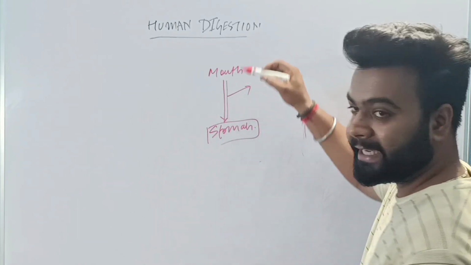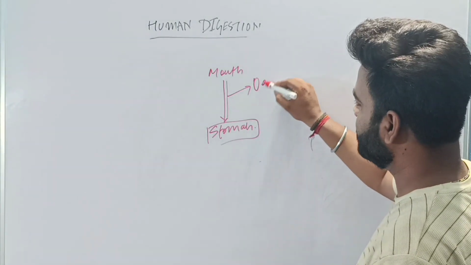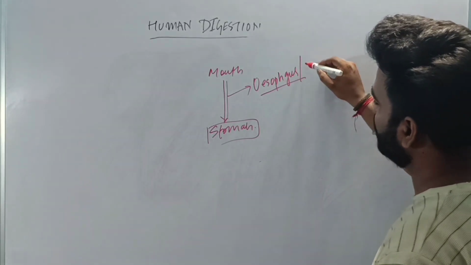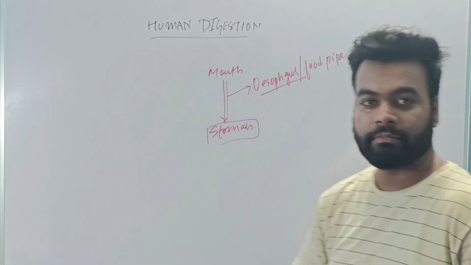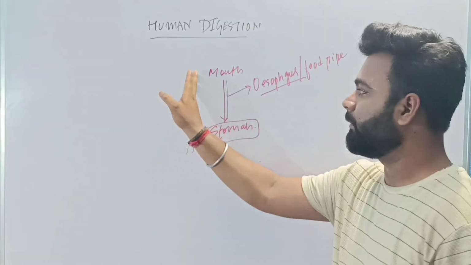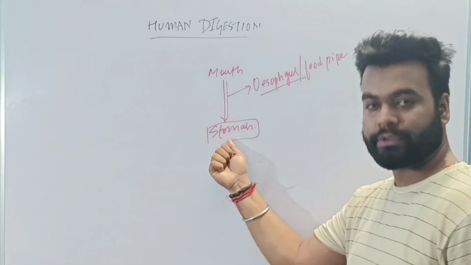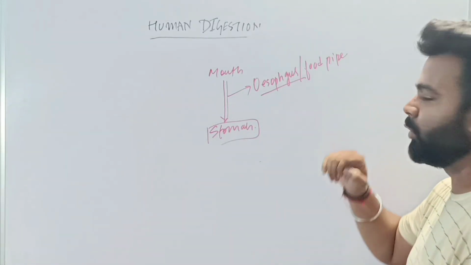This passage which takes the food from the mouth to the stomach is called the esophagus, also known as the food pipe. Is that clear? So the food from the mouth will be taken to the stomach with the help of the esophagus, which is also known as the food pipe.